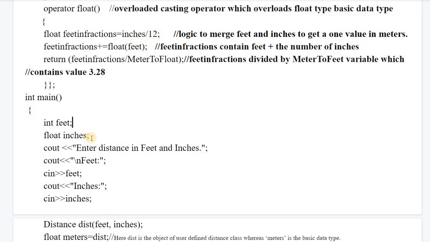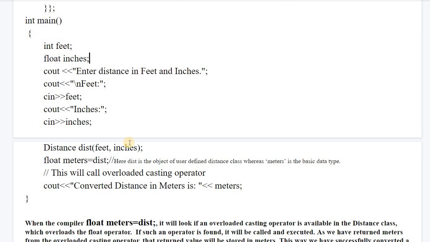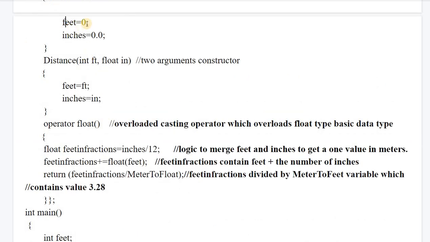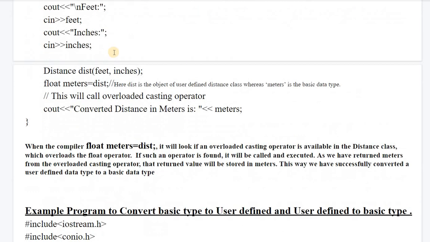In the main function, obviously, we have to take two runtime variables in which we will enter these two values, and then we will display the output in whatever format we want. This is the parameterized constructor. It will assign feet equal to 0 and inches equal to 0.0. So float meters is equal to dist. Dist is the object of the user defined distance class, whereas meters is the basic data type.